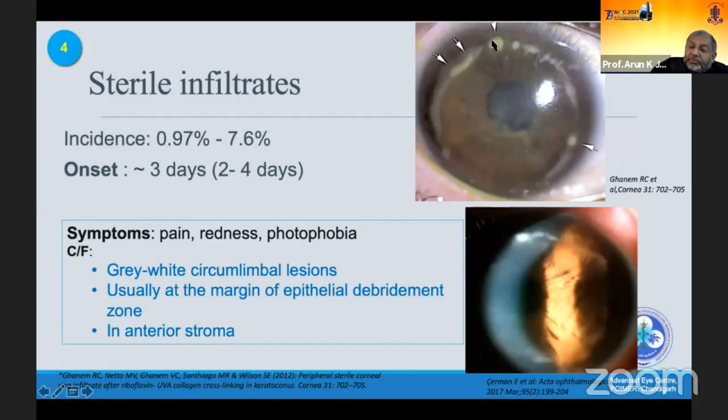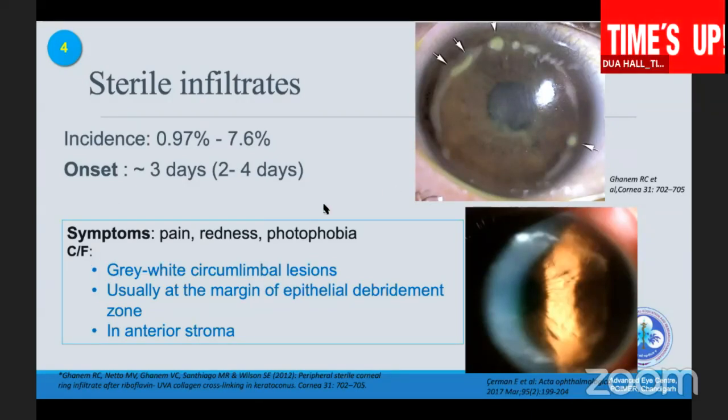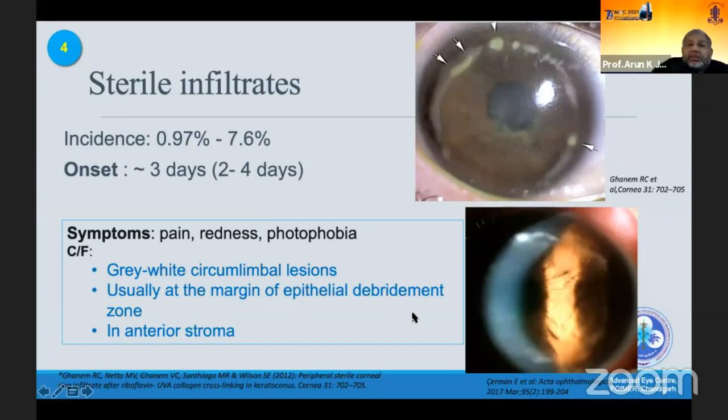Another very important complication is that we can have a sterile infiltrate. Usually the onset is on average around 3 days post-op, and they usually appear as gray-white circumlimbal lesions. The symptoms are pain, redness, and photophobia, and they usually appear at the margin of the epithelial debridement.